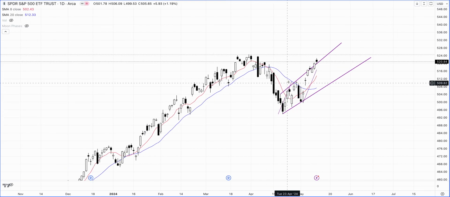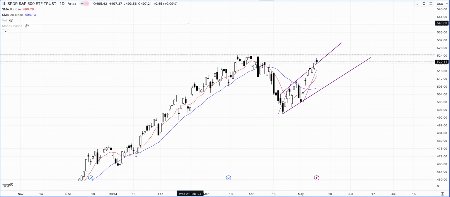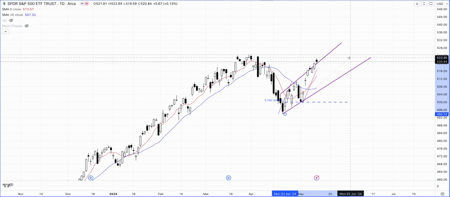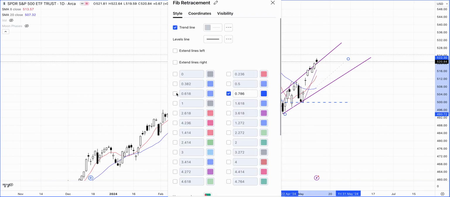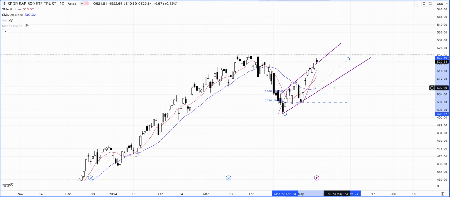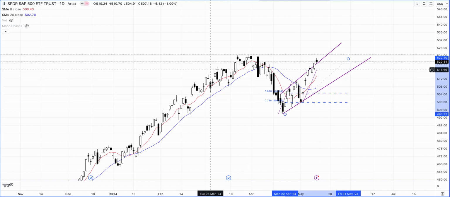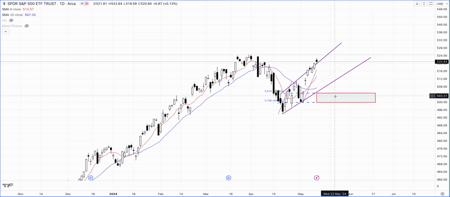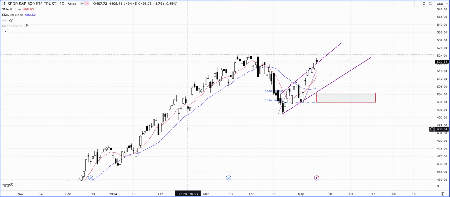So the possibility exists that it will go and test these highs around here, and if there is going to be a down move, then one of the possibilities is whether it could come down right to this 61.8%, 70. So in this region, which will become more of a region of interest for buyers, maybe the market finds support around here.